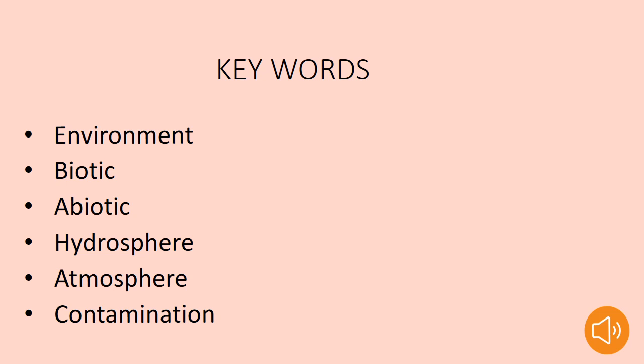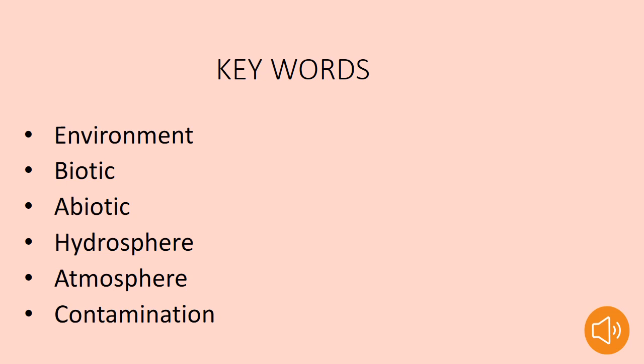First, environment. What is environment? It is people, place and things which surround any living organism. Then what is biotic? Biotic is all living organisms like plants, humans, etc. Next, abiotic. Abiotic, as we already discussed, are non-living things like land, water, air, etc.